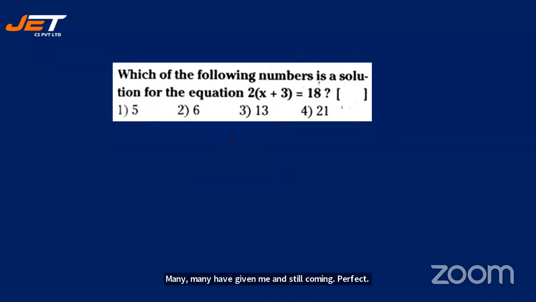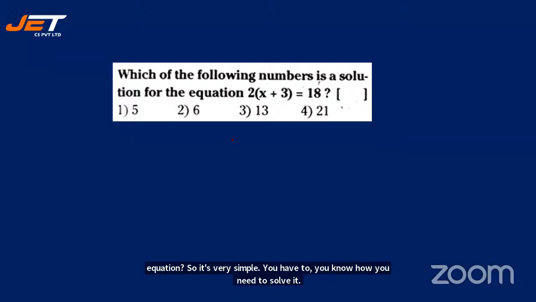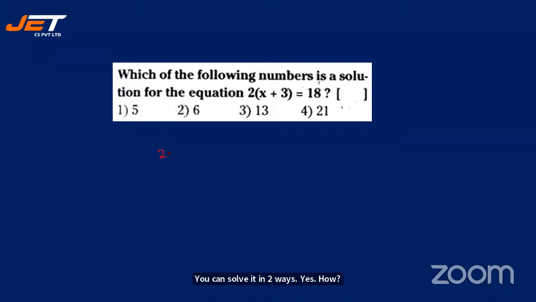So let's quickly move on to the next question. Which of the following numbers is a solution for the equation? So it's very simple. You can solve it in two ways. Others, please quickly give me the answer. By then, let me see. You can expand it. All right. So 2x is equal to 18 minus 6. So 2x is equal to 12. x is equal to 6.